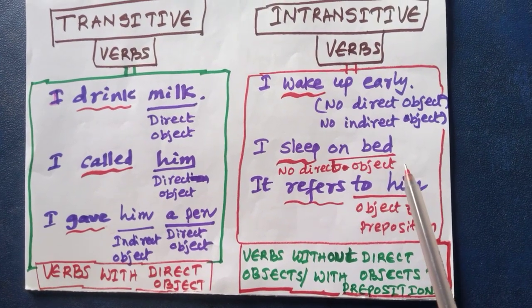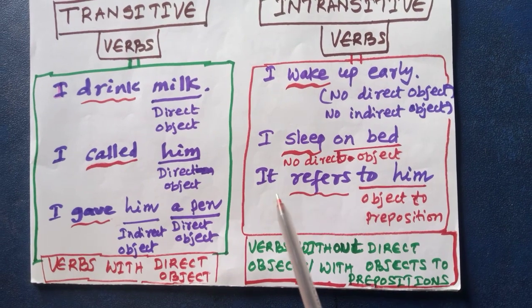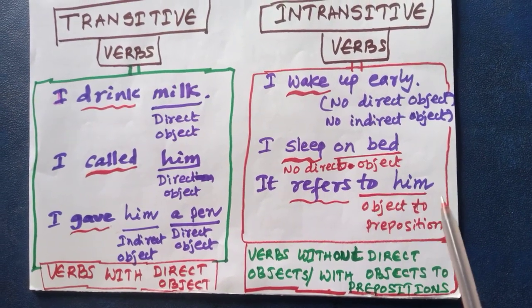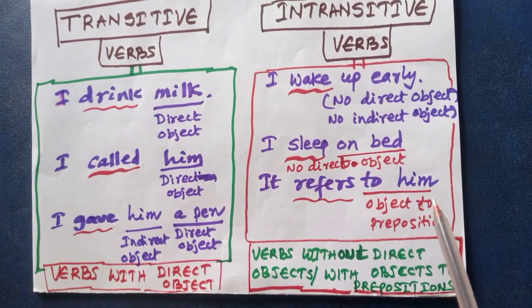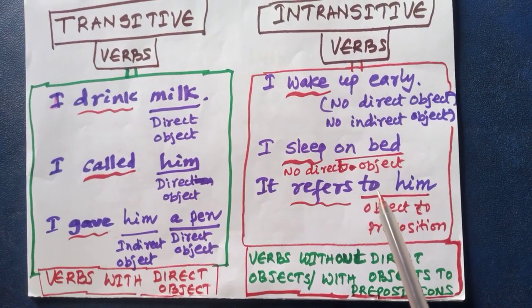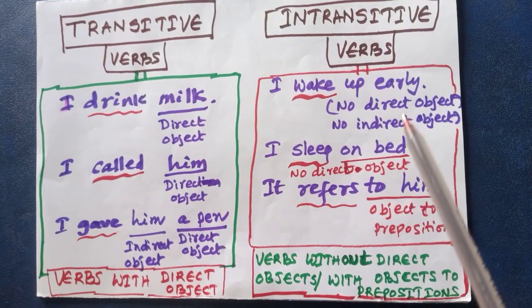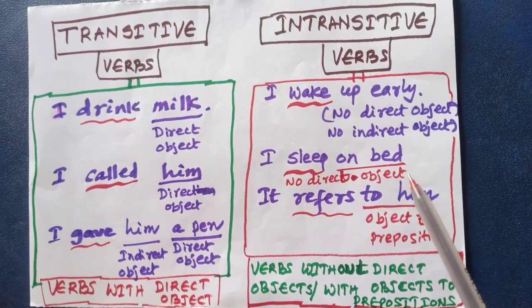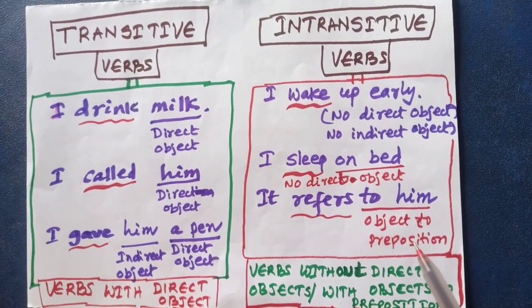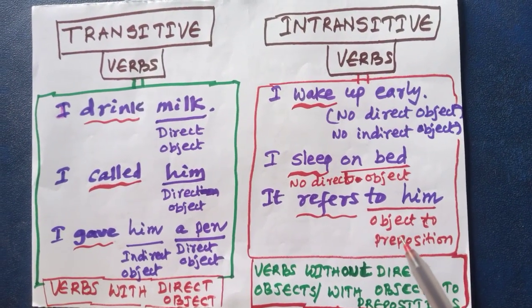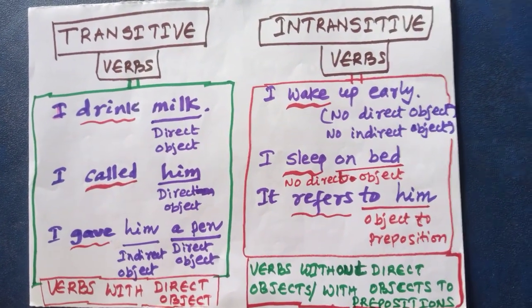I sleep on bed. Here there is no direct object. It refers to him. Here him is the object, but it is an object to the preposition to. So here when we find the verbs without direct objects or when we find the verbs with the objects to a prepositions, those verbs are called intransitive verbs.